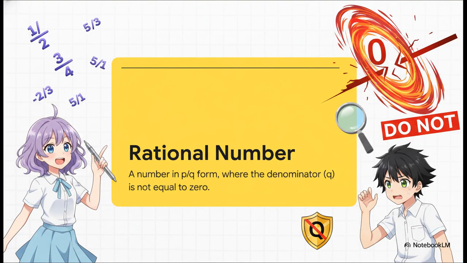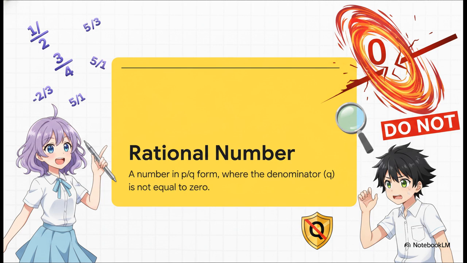So before we start smashing these building blocks together, we gotta define exactly what they are. A rational number is essentially just any number you can write out as a fraction. Actually, that's exactly where the name comes from, the word ratio. It's literally just a ratio of two integers. We call this the P over Q form, right? So P is your numerator on the top and Q is your denominator on the bottom.